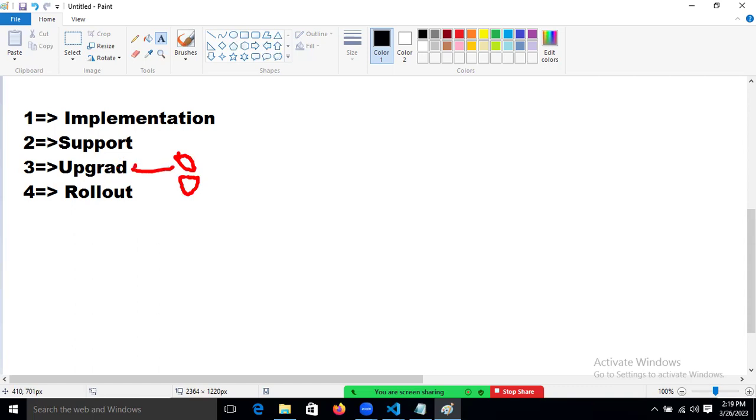This upgradation will complete within 6 to 7 months only, guys. For the 6 to 7 months, they will hire contract employees and use them. Once their upgrade project is done, they will return back.